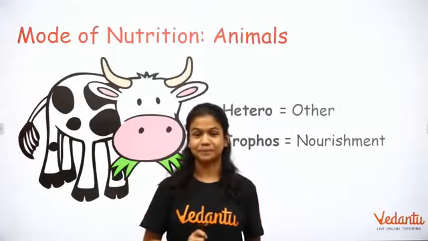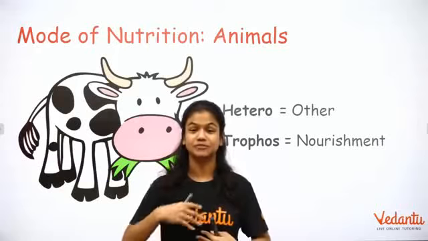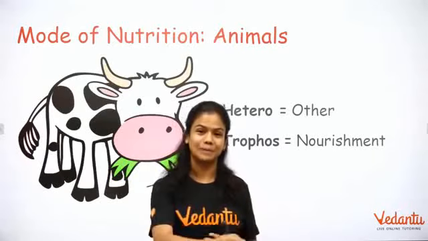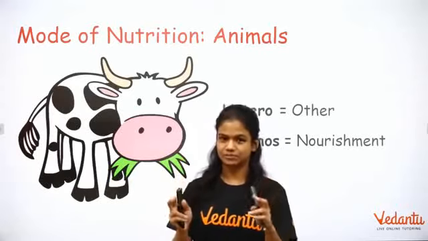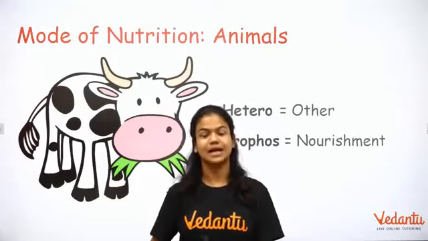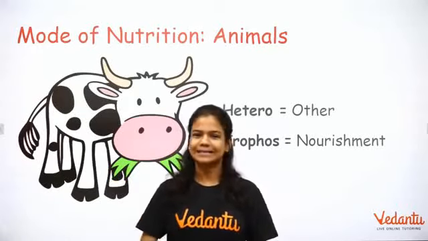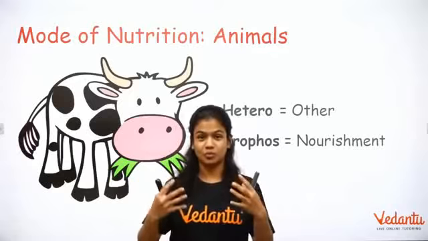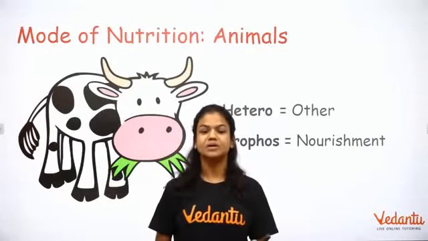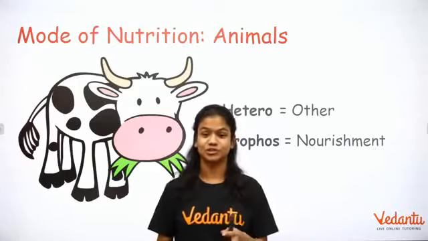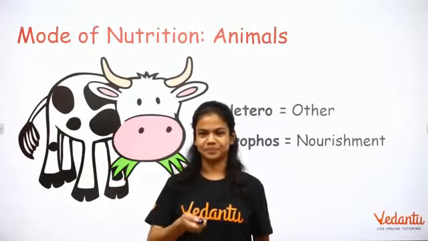Okay, hetero. For other and nourishment, because we're getting nourishment from others, from plants and other animals, there is a scientific term for this. Hetero means others and trophs means nourishment. So when you get nourishment from others, I think you can already guess what human beings or animals in general are called, what their mode of nutrition is called. We can actually use heterotrophic mode of nutrition. That is the mode of nutrition that we in fact use.